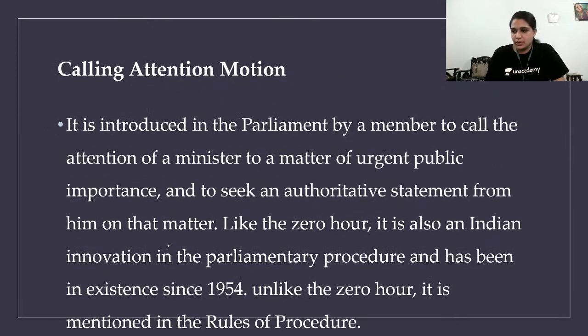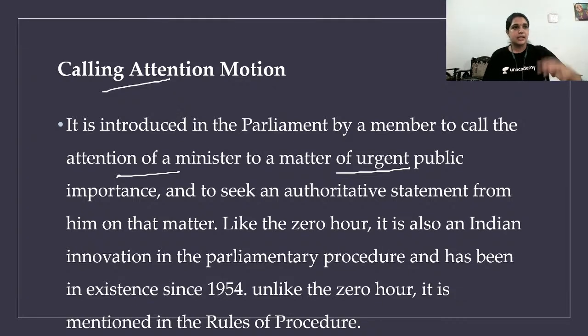Calling attention motion. What is calling attention motion? Calling attention: come look at this, this is more important than whatever we are doing. That's called calling attention motion. It is introduced in parliament by a member to call the attention of a minister to a matter of urgent public importance. The minister is busy with something, so a member of parliament gets the attention of the minister to look into some most important, urgent, public concern.